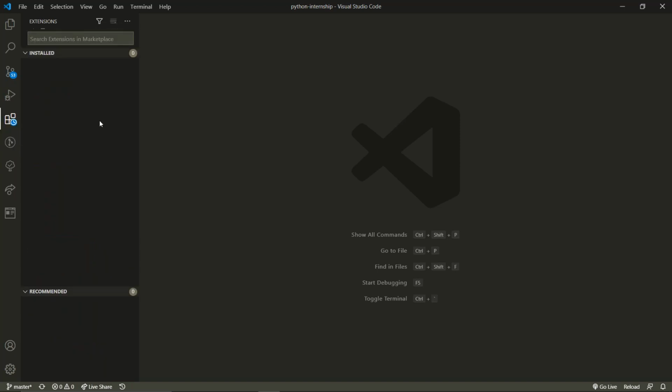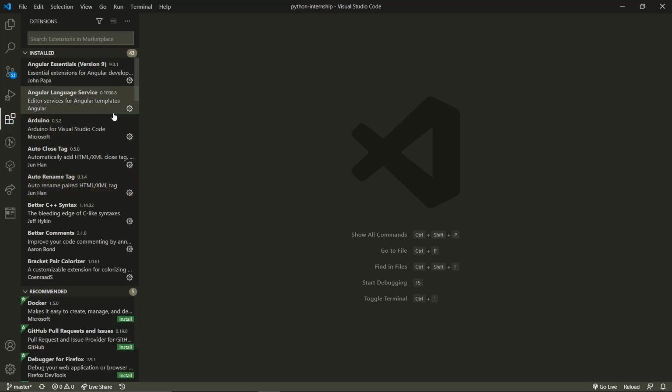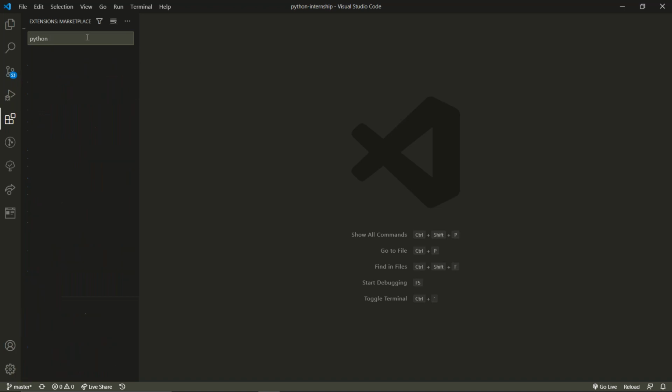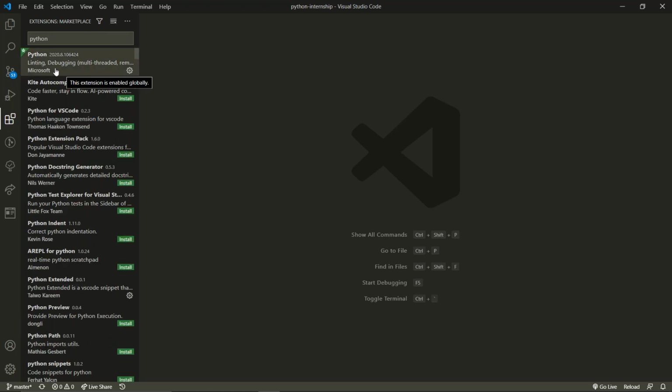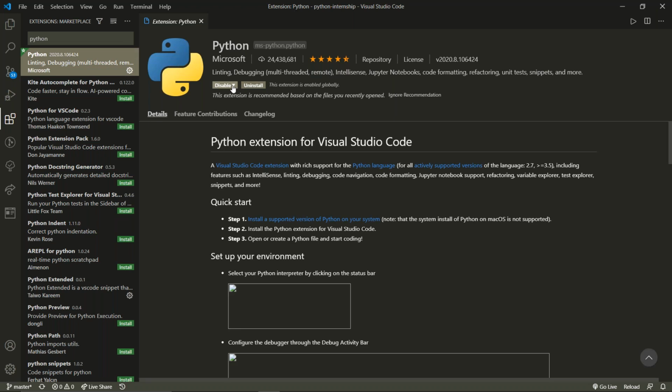Now coming to this, these are the extensions. Over here we will get all the extensions. Just make a note of what extensions you need to install and how to install them. For example, I am using Python, so first of all, I need to write Python over here. When I search for Python, this extension is very, very important: Python linting, debugging by Microsoft. You need to just click on this, and there you will find an install option.